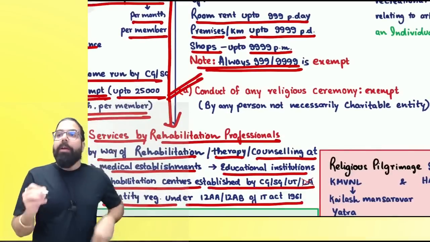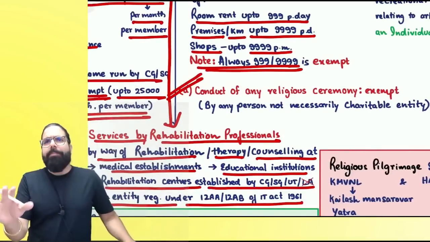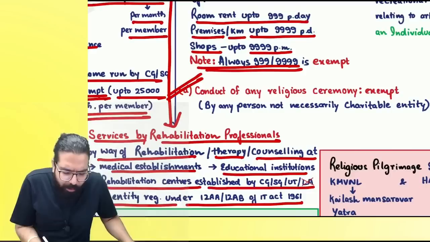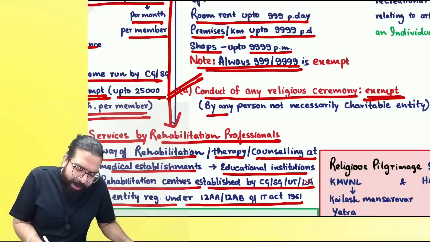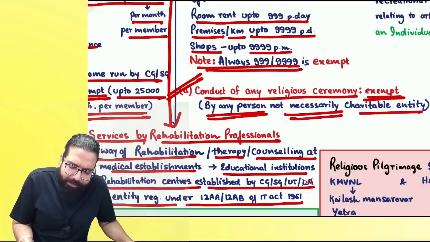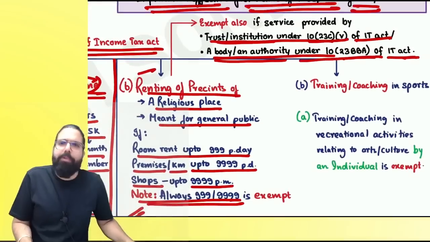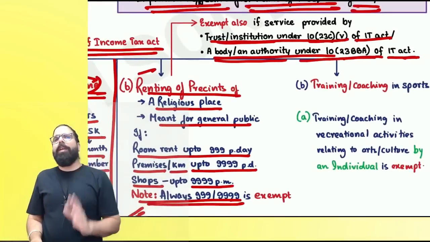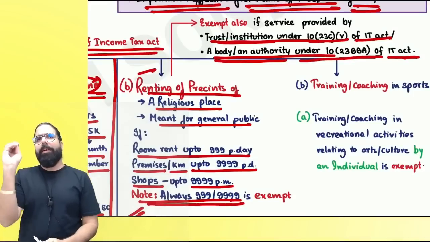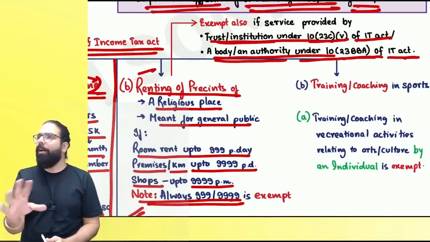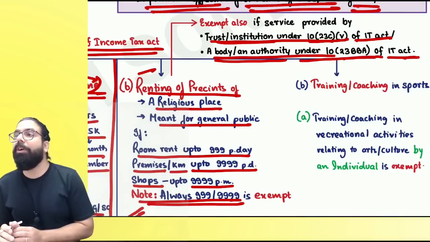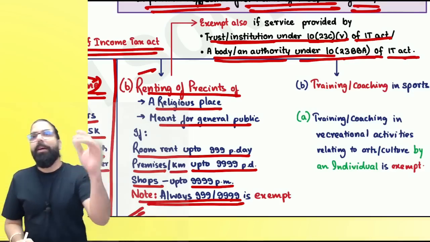Now, in the temple or wherever, what is conducted, everyone? Conducting of any religious ceremony is always exempted. It can be by any person, need not be by a charitable entity. Can we go ahead, everyone? Conducting of religious ceremony. Pandit ji came, did swaha, marriage happened, kalyanam happened. Now those services are not taxable. Conduct of religious ceremonies are always exempted.